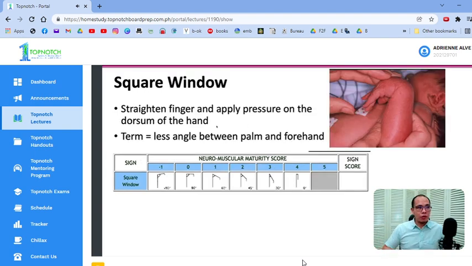Okay? How do you check for the square window? So, this is how you do it. Straighten the finger and apply pressure on the dorsum of the hand, okay? The premise here is that for a term infant, there's less angle between the palm and the forearm. So, this is for a term infant. For the square window, for your preterms, there's a bigger angle. As the infant becomes more term, the angle between the palm and the forearm gets smaller, okay?